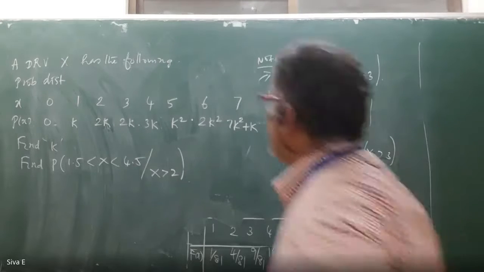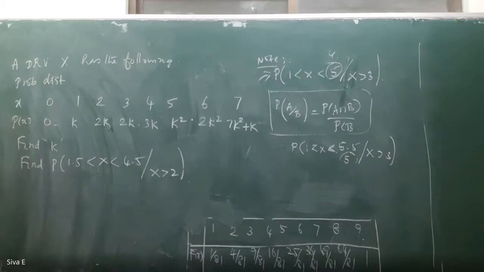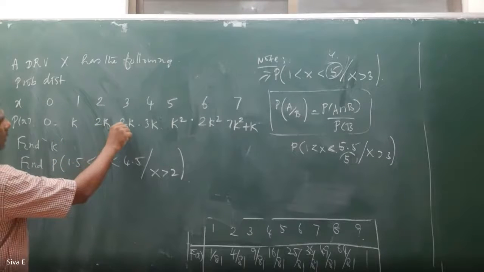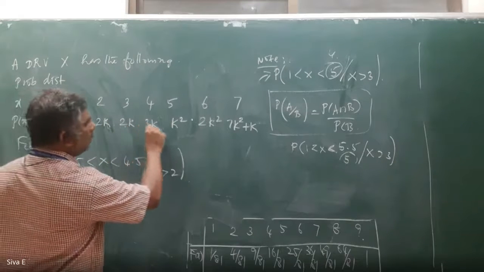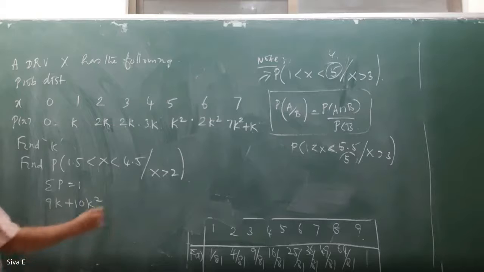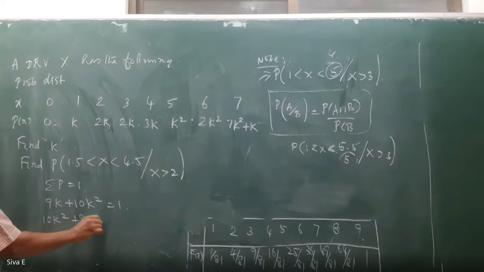So here, first, for k, we have to add the summation of probability equal to 1. When you add the summation of all the probabilities, you will get 3k, 5k, 8k, 9k plus 10k square equal to 1. Therefore, 10k square plus 9k minus 1 equals 0.